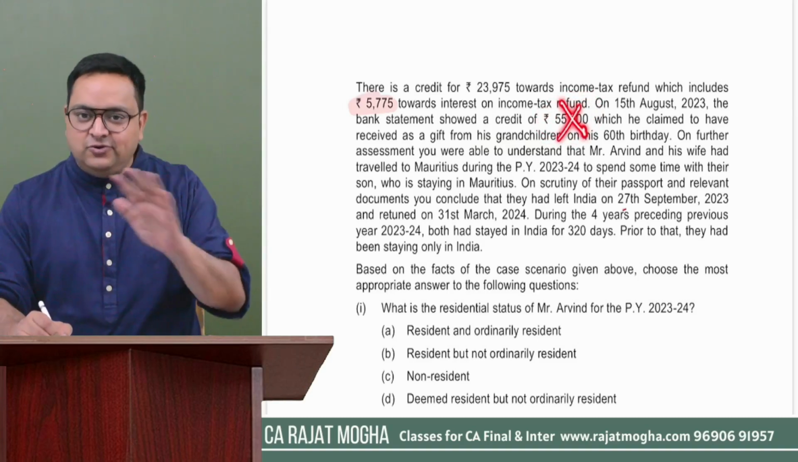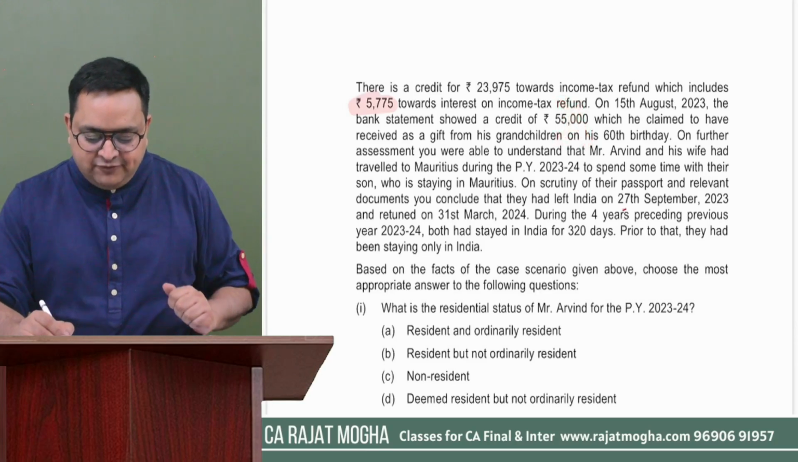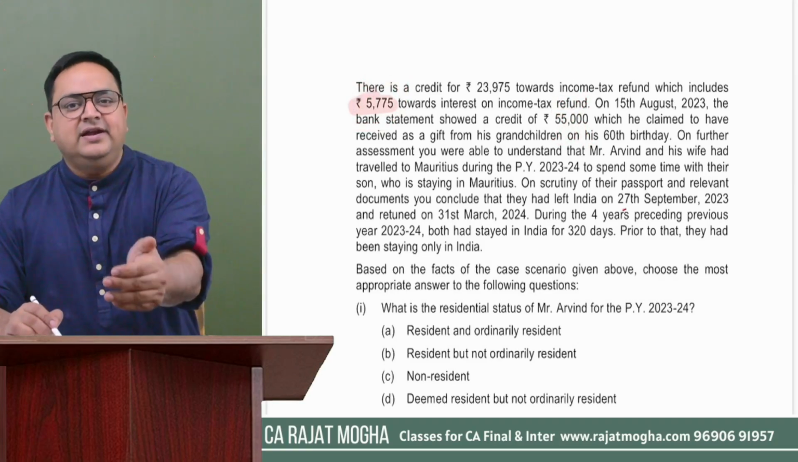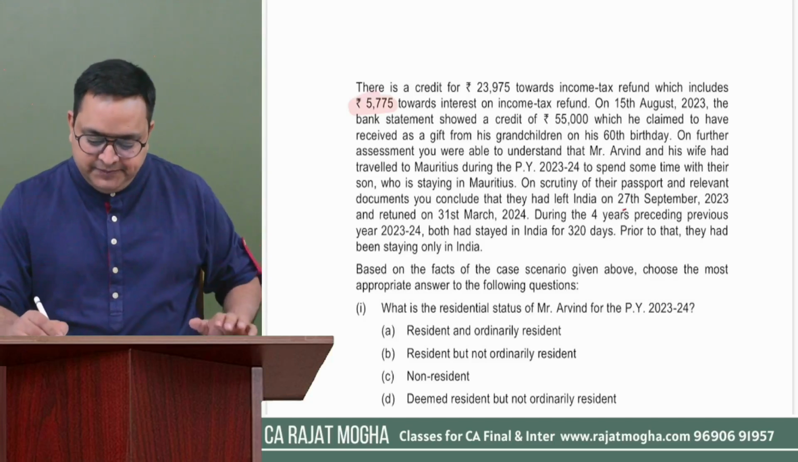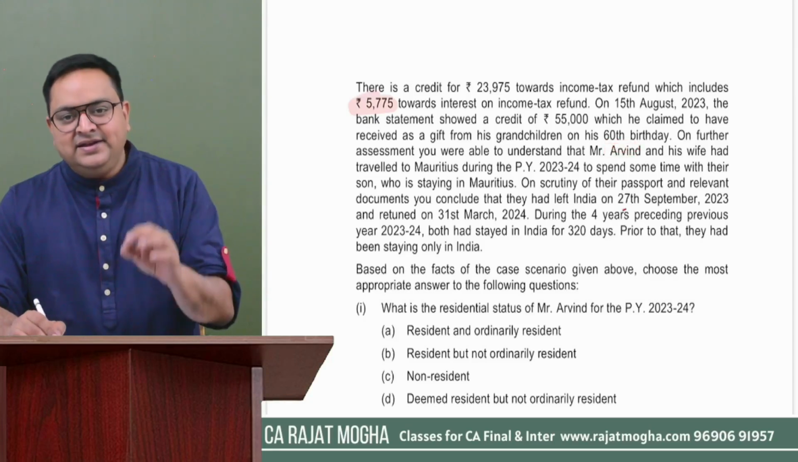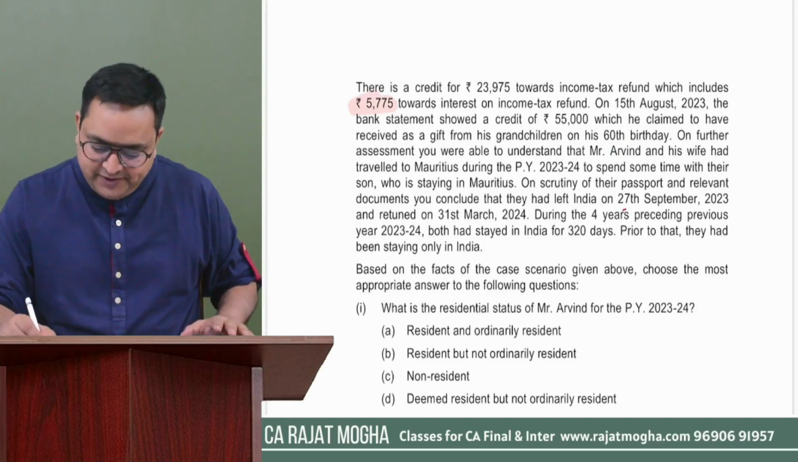So 55,000 is not the income. Okay. So IFOS is only 5775. The 55,000 he's receiving from his relatives is completely exempt. Okay. But this information on his 60th birthday is indicating that the assessee is a senior citizen.